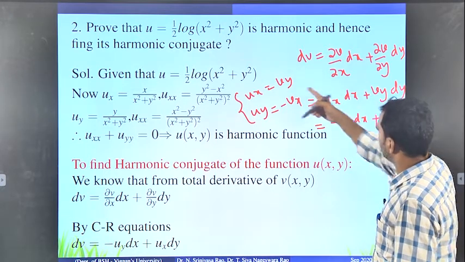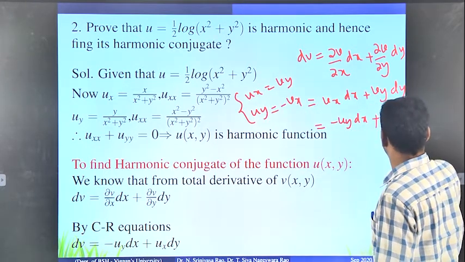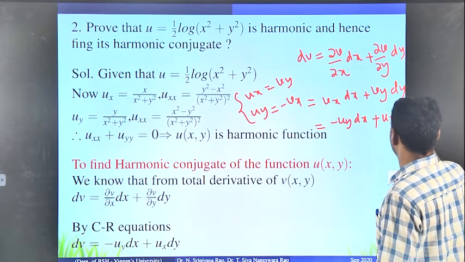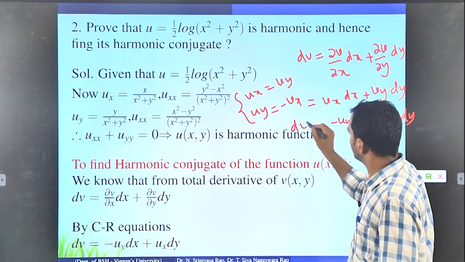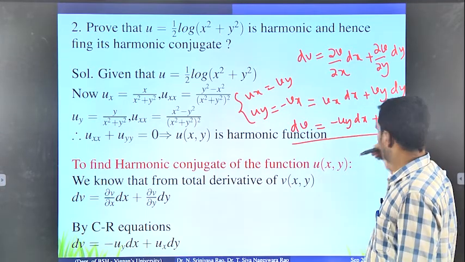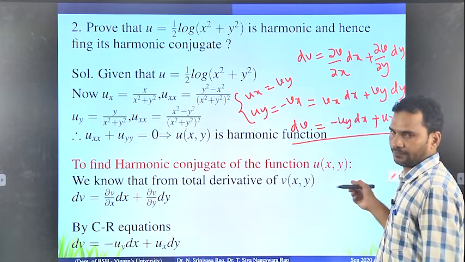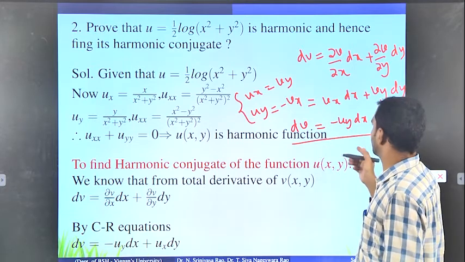What is vy? According to the CR equations, vy equals ux, so ux dy. Finally, dv equals minus uy dx plus ux dy.